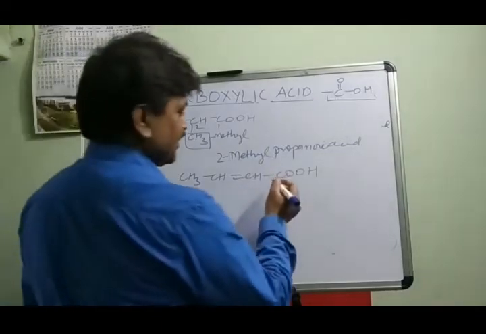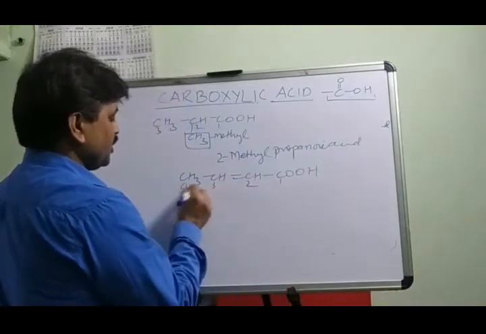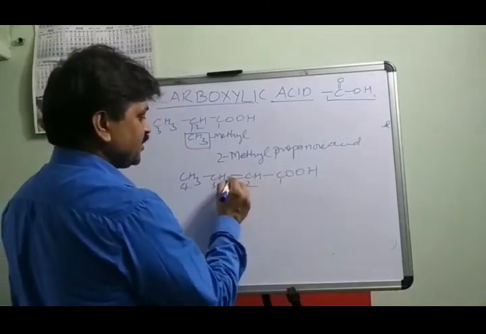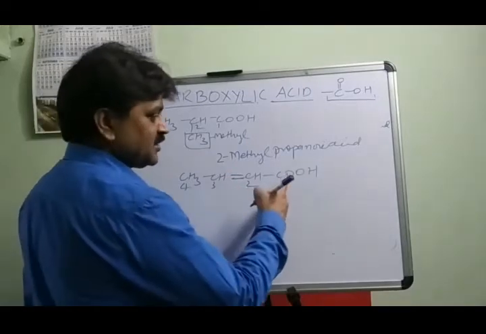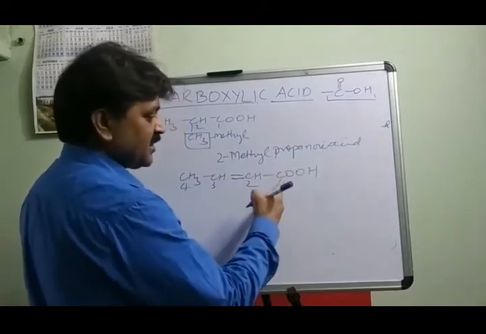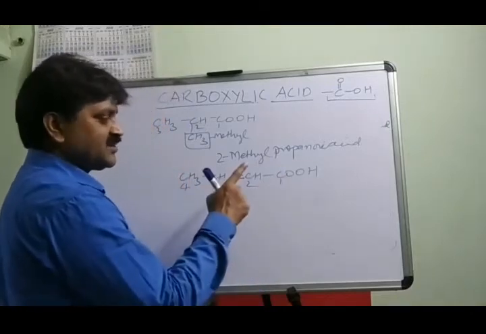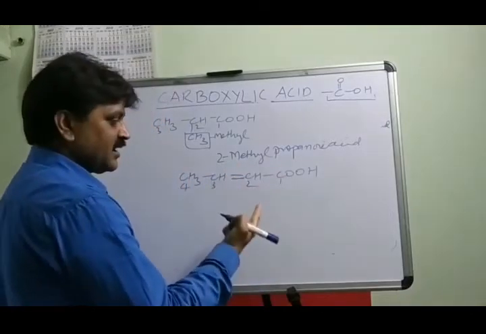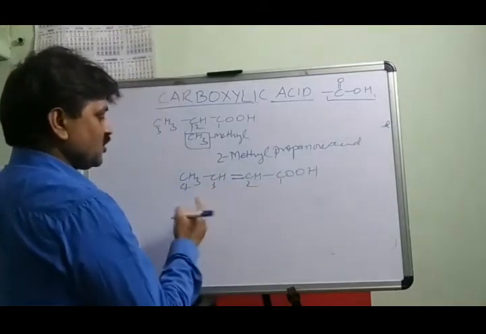Numbering starts from this carbon: 1, 2, 3, 4. You will see the double bond is present between carbon number 2 and carbon number 3, and the main functional group is the COOH group. So numbering starts from this carbon: 1, 2, 3, 4. No other side chain is present. So we start writing the name from the parent chain, four carbons. So total: but.